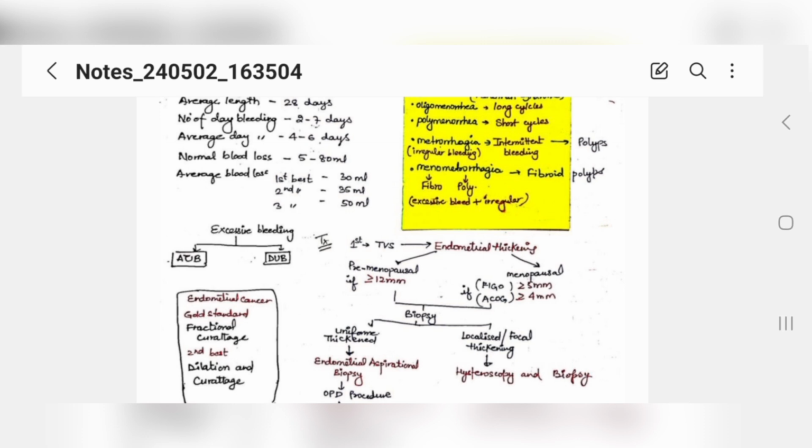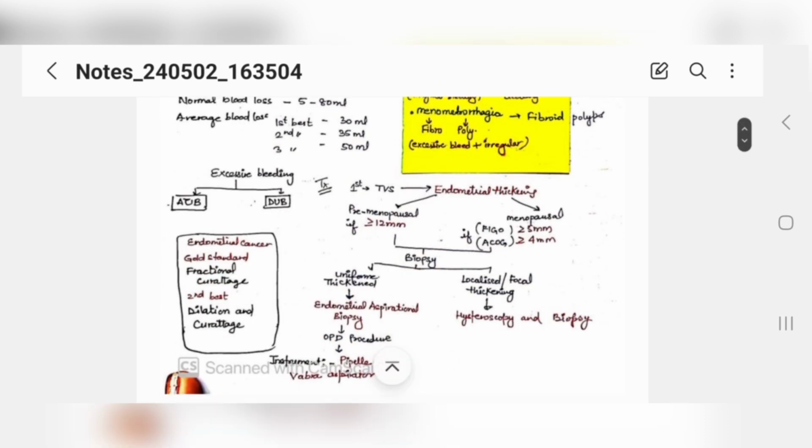Now you need to know, if a patient comes, because when they are asking questions in the exam, they are not asking like a one-liner. They will give you a case scenario. So you must understand how you're going to think for that question. So a patient comes with a complaint of excessive bleeding. Is that excessive bleeding painful or non-painful? This is how you will think.